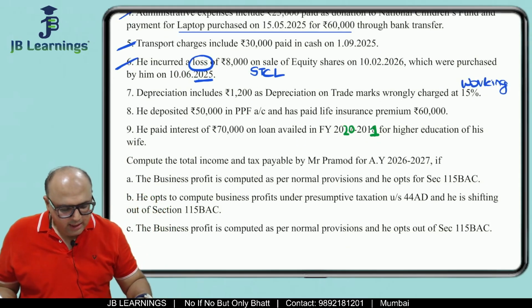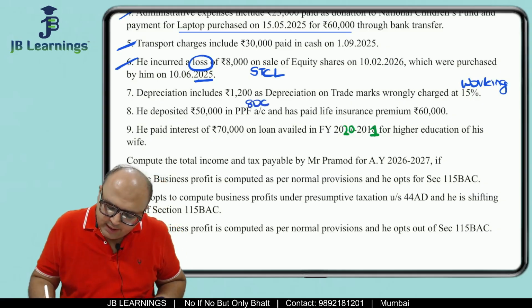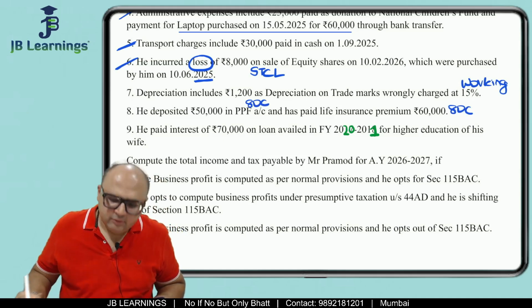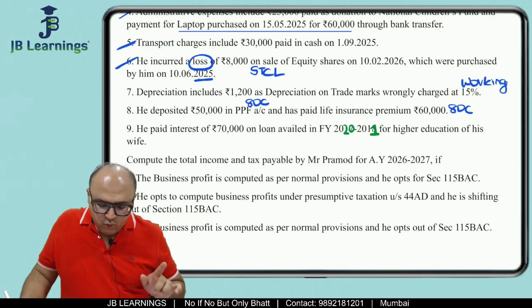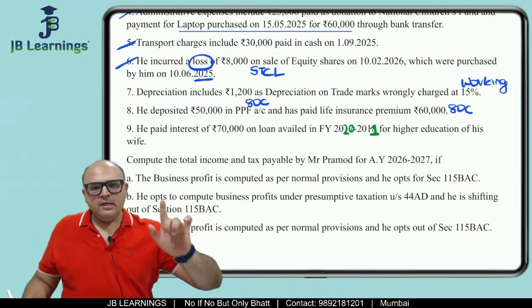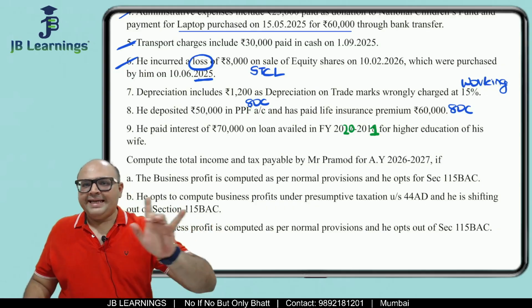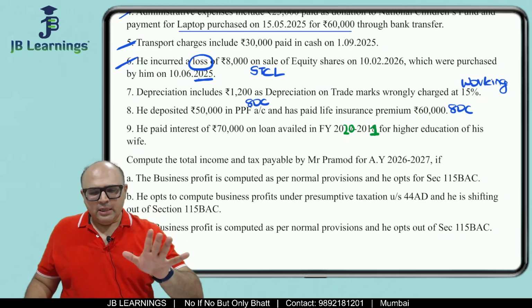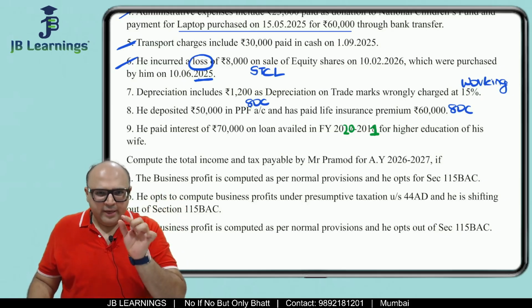All right. He deposited 50,000 in PPF. This goes in ATC. Paid life insurance premium 60,000. This also goes in ATC. He paid interest of 70,000 on the loan availed. Now over here, friends, this PDF is already there in JB Learning's PRATIK BHATT Telegram channel. But in that PDF, there is one mistake which I want you to rectify.